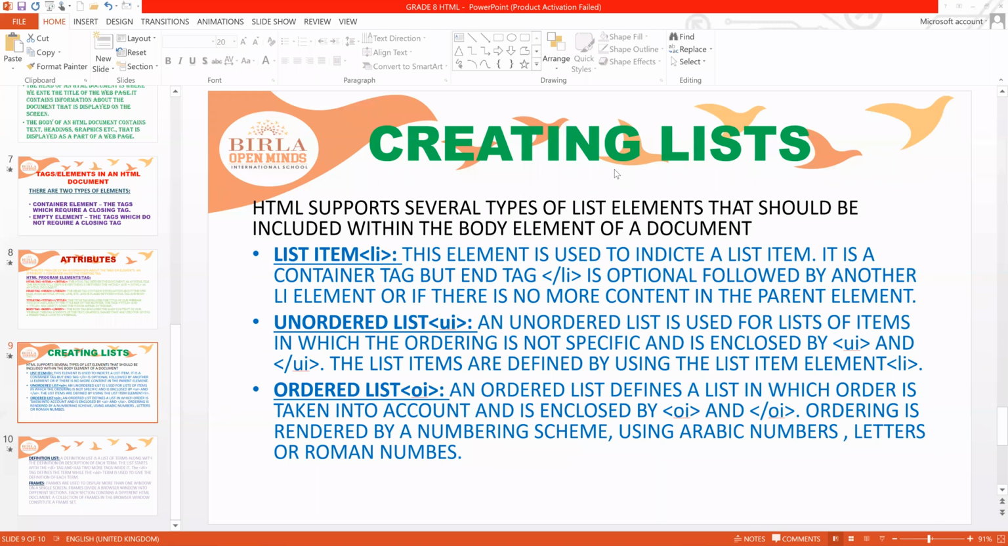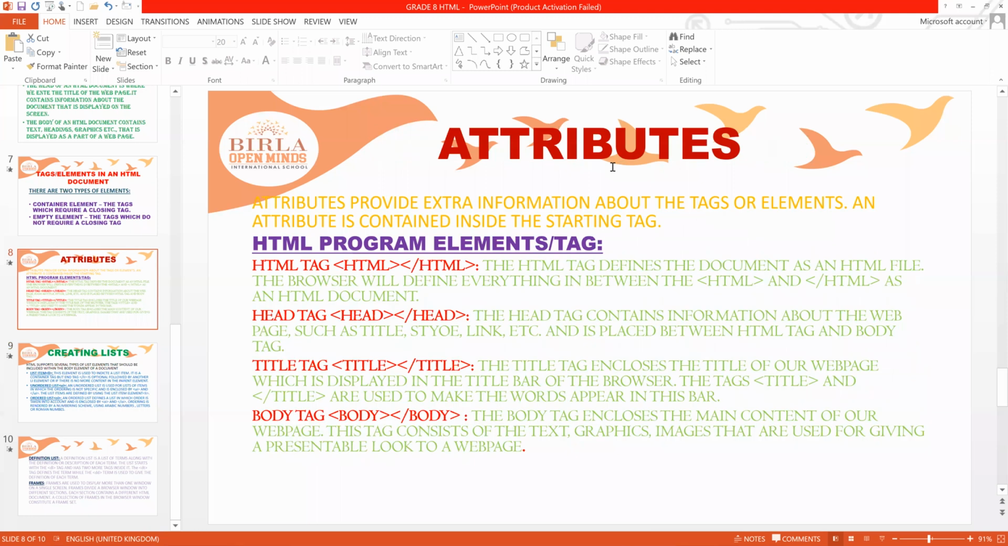Clear. So ma'am, the basic structure of the HTML, the types of elements like container element. Ma'am, I'm saying explain attributes. Yes, attributes are nothing but this HTML, head, title, body. The tags are nothing but attributes. They are called attributes of an HTML document. Like I told you, by seeing this HTML tag, you can identify that this is an HTML document, right? And the head tag contains information about the web page, such as title. Actually, this is style.